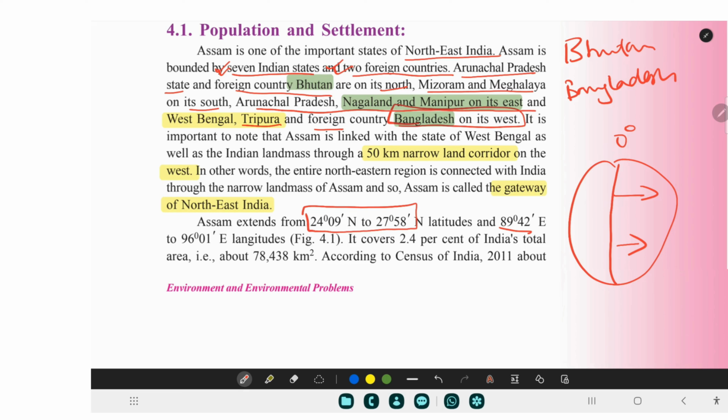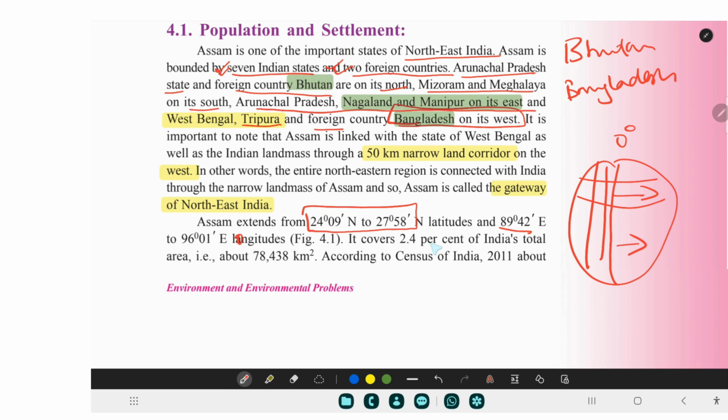It is 89 degrees 42 minutes east and 96 degrees 01 minutes east. It should be longitude, okay, so there is a spelling mistake here, it should be longitude, not latitude. This is longitude; these horizontal lines are your latitude.